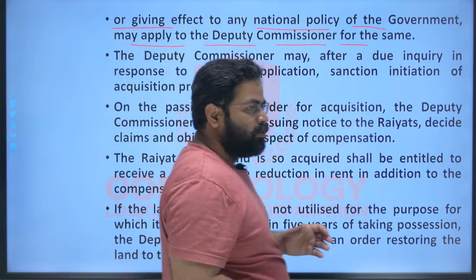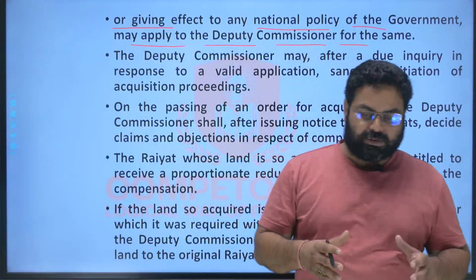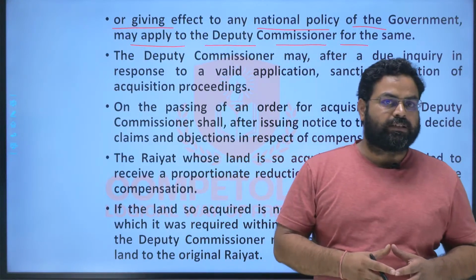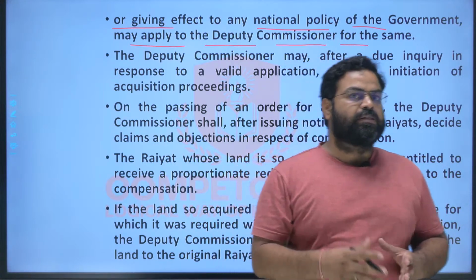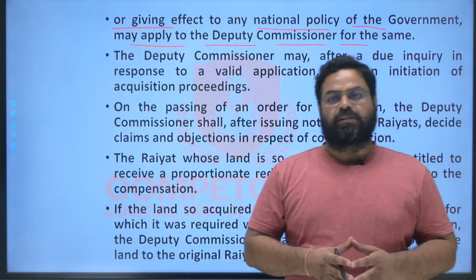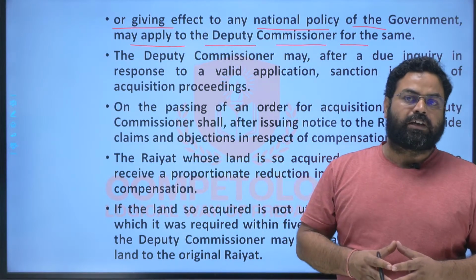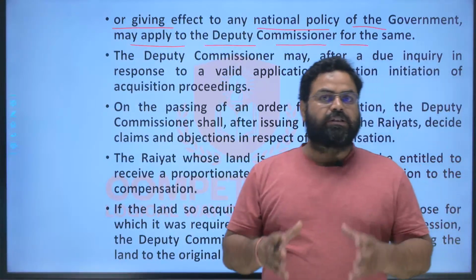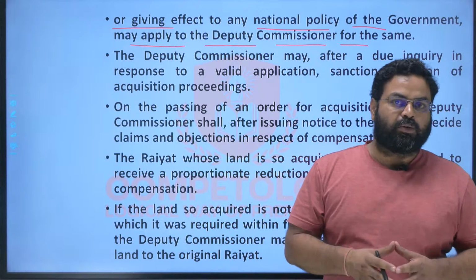Suppose that nowadays the construction of roads is going on at an aggressive pace under the Bharatmala project, the new expressways, greenfield expressways are being constructed. For those matters also the land is being acquired, and again the land acquisition is being done by the zamindar or the landlord, that is the CO, right?